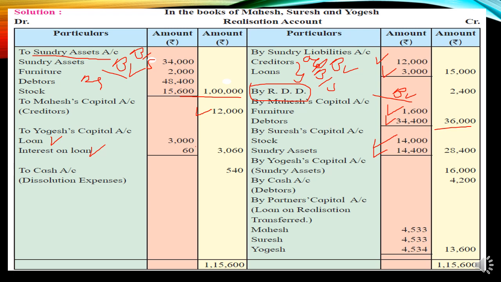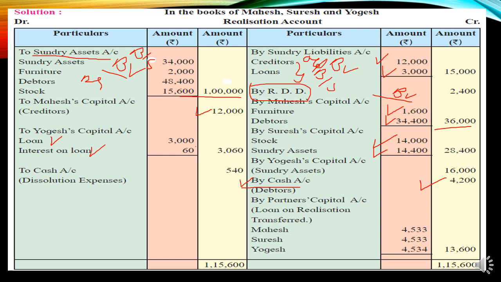And after that, student, a certain debtor is realized in cash. So the entry will be cash account debit to realization account. So on the realization account credit side, you will see that by cash account, the debtor amount will be written. And the dissolution expenses entry will be realization account debit to cash. So these two pieces of information, student, look here. How many times is cash there? Two times, 1 and 2.